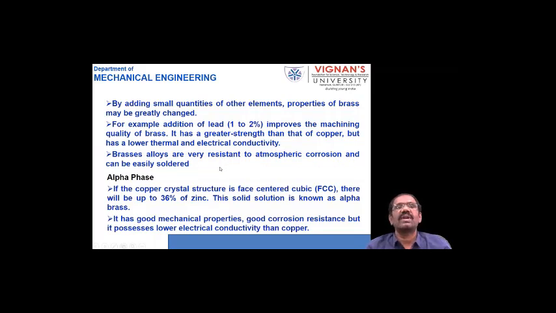In soldering applications this can be used, and before soldering, we can also use them in brazing applications.